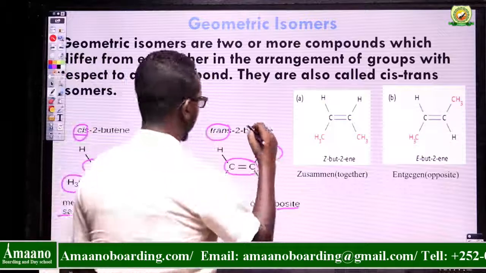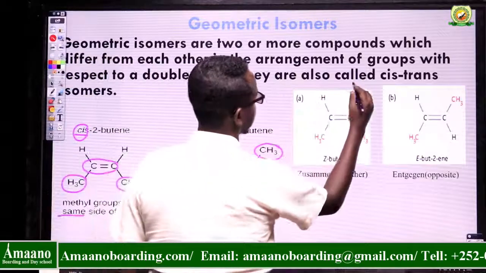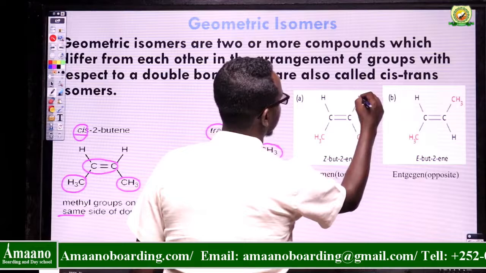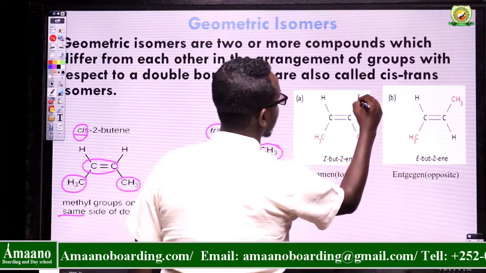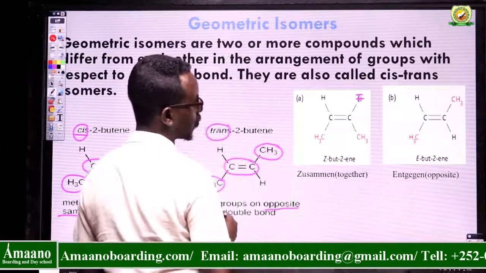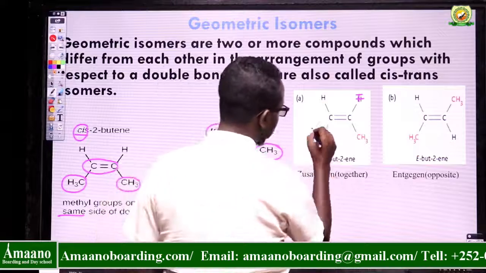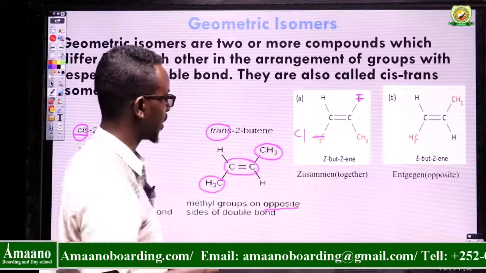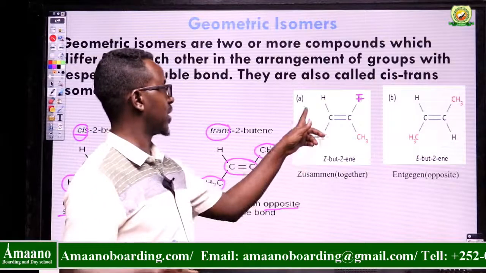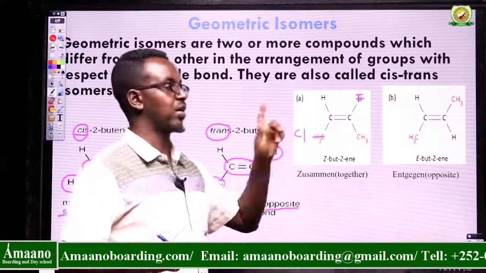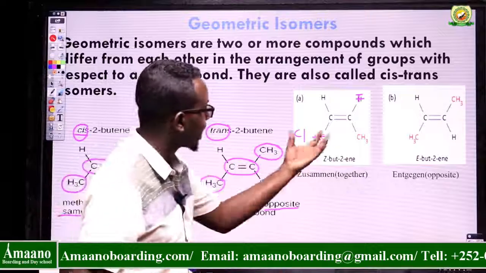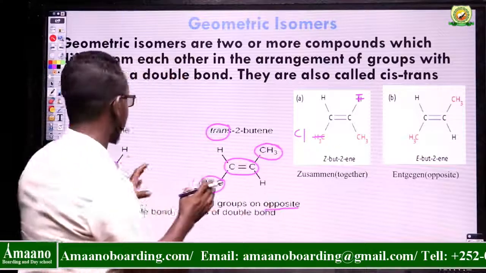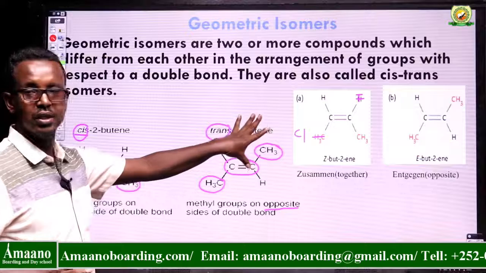For example, we can put hydrogen here, and you can put fluorine here. Again, cancel this one and write chlorine. For example, here you have chlorine, hydrogen, fluorine, and a methyl group. So at this time you can't say cis or trans.